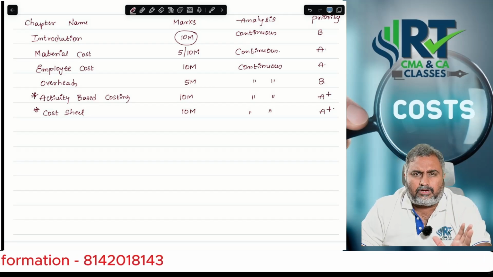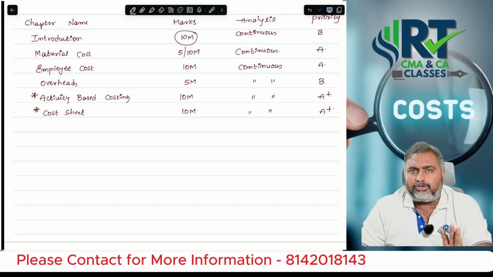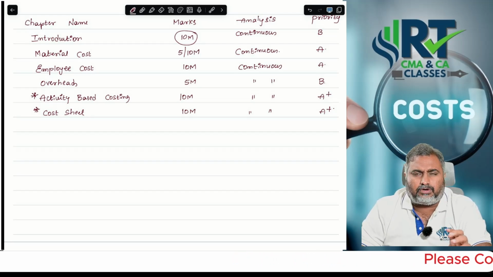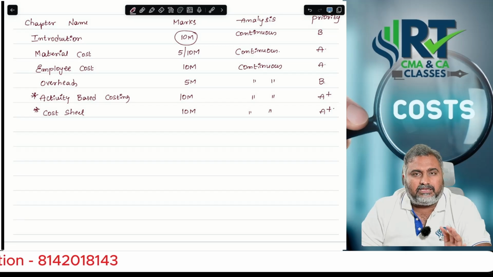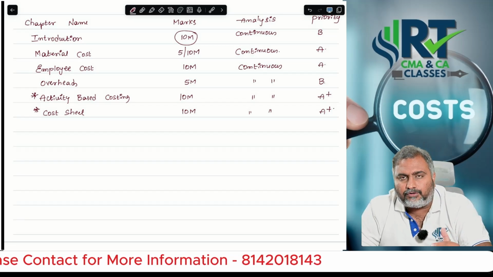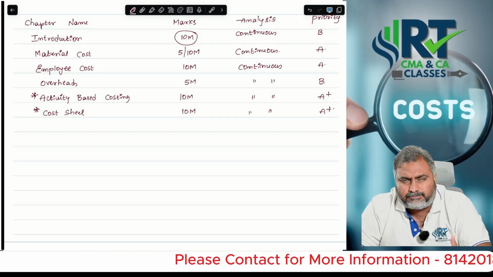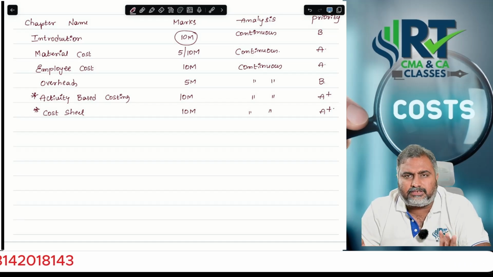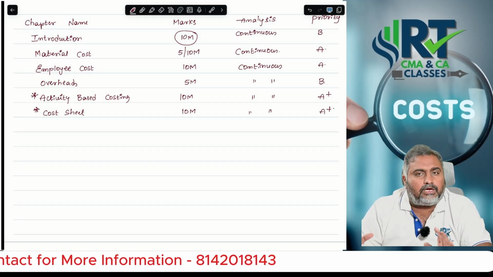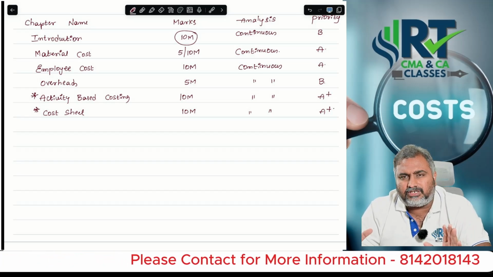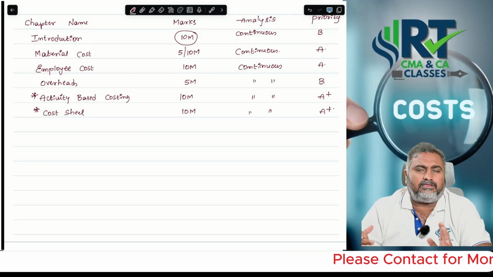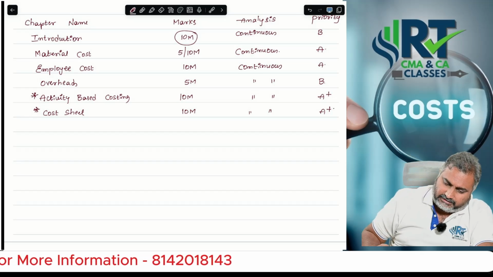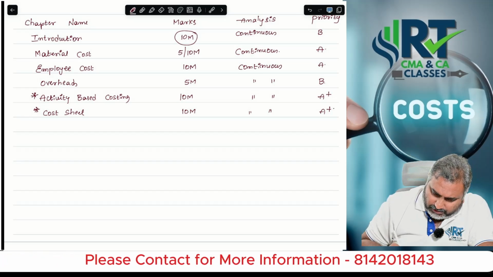Sir, 6 or 7 out of 10 times cost sheet problems are comfortable. But 3 times they come with some new concepts, some new things, and they twist the students a lot. If you take the example of the September attempt cost sheet problem, it was so good. Those who are good at conceptual could solve that question comfortably. All the remaining students faced a little difficulty while solving the September attempt cost sheet problem itself. Okay, sir.